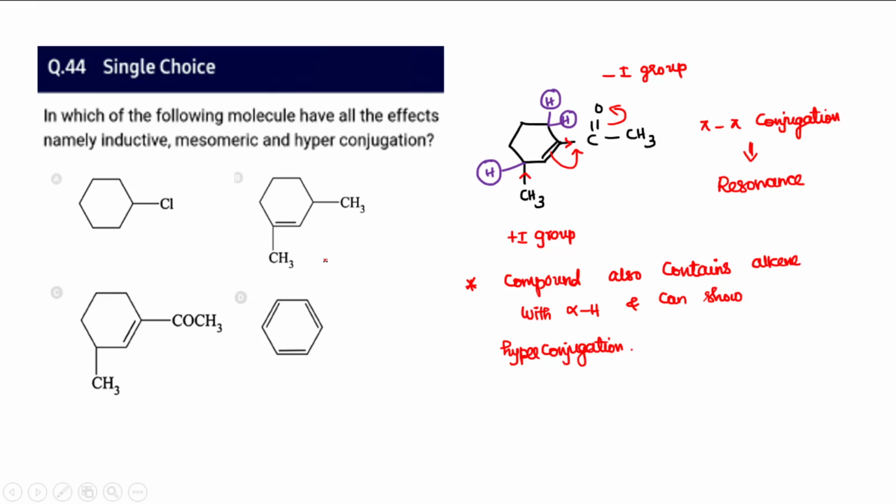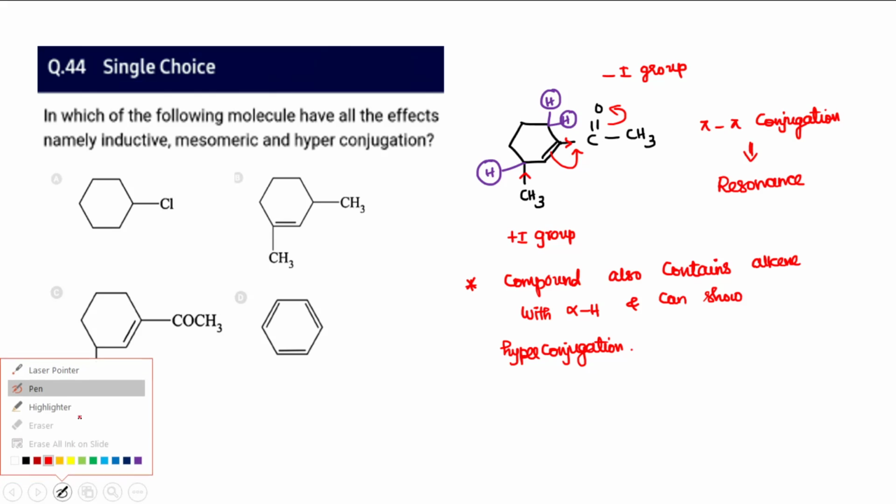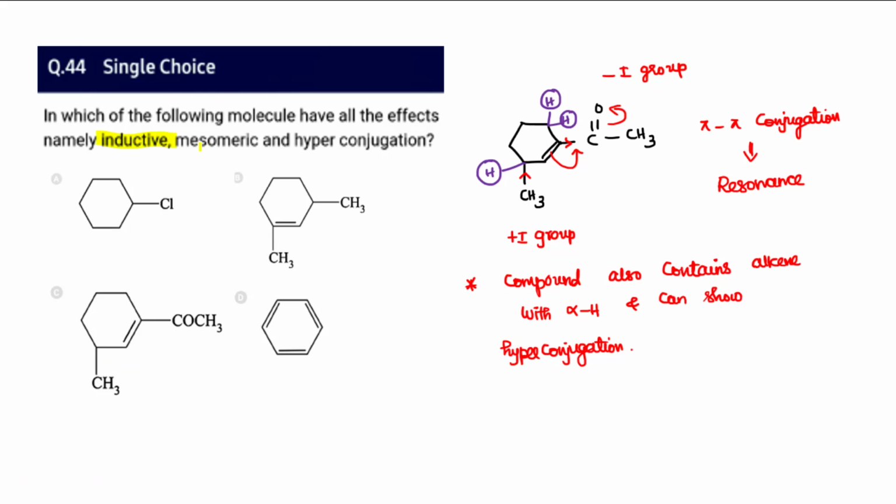And 44, which of the following compounds has got all the effects: inductive, mesomeric, hyperconjugation? All the effects are asked for: inductive, mesomeric and hyperconjugation. So in this compound, 44, we will find it at C, which will get almost all the cases. This has got a double bond, and it also has got CO, which gives a conjugation: double bond, single bond, then double bond. Therefore a pi-pi conjugation is present. So we may say it is a resonance, so a plus M effect, the mesomeric effect, is exhibited.